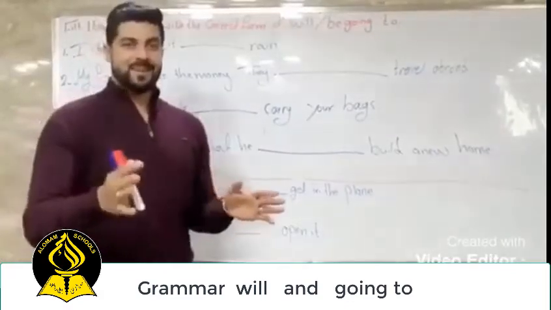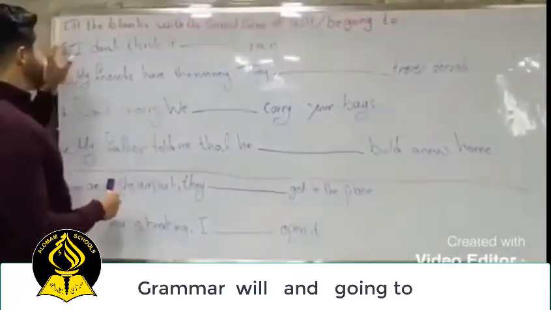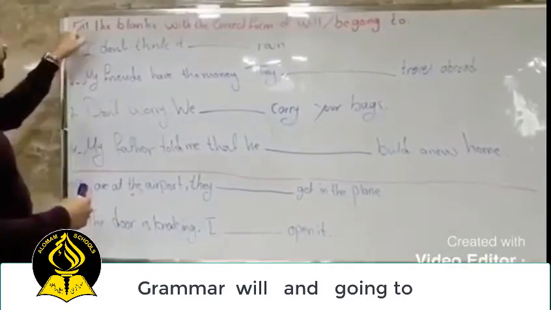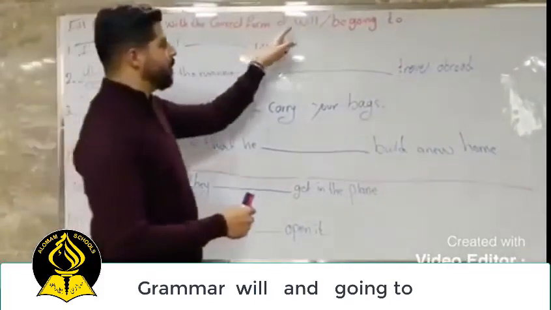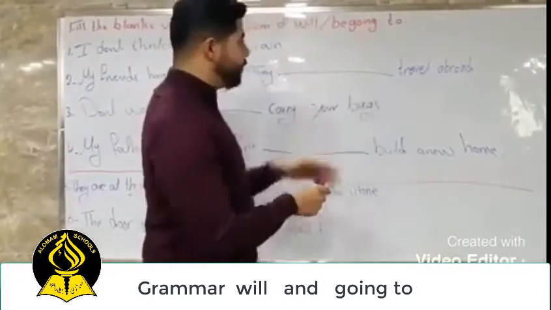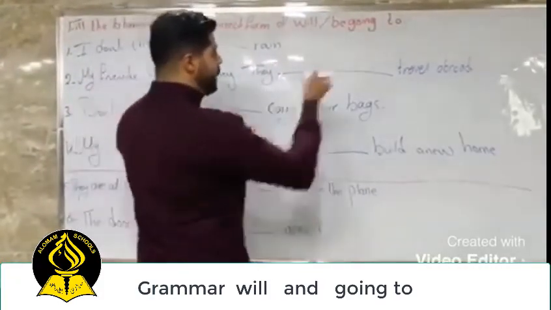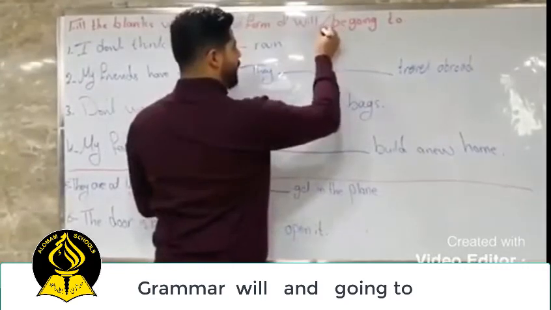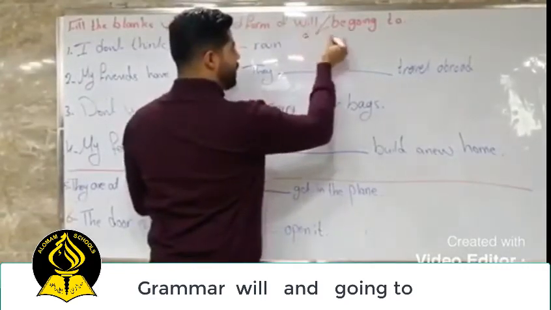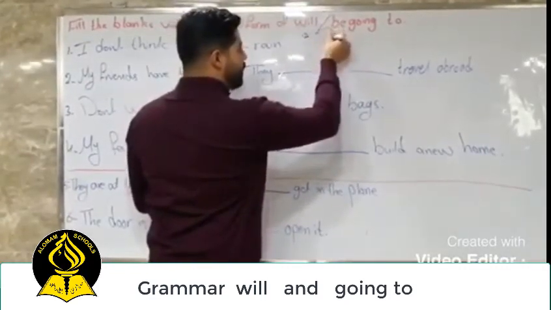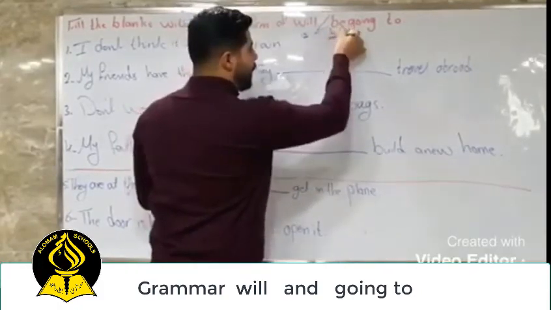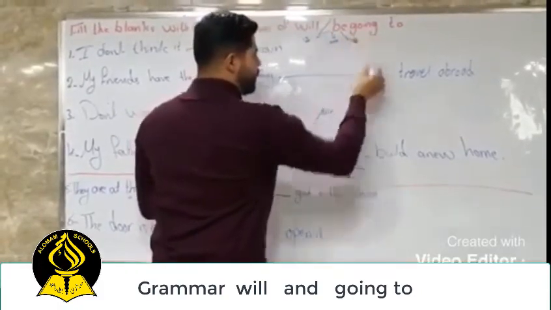Okay guys, let's solve this exercise together. The exercise asks you to fill the blanks with the correct form of will or be going to. So be consists of what? Is with singular, am with the pronoun I, and are with plural.